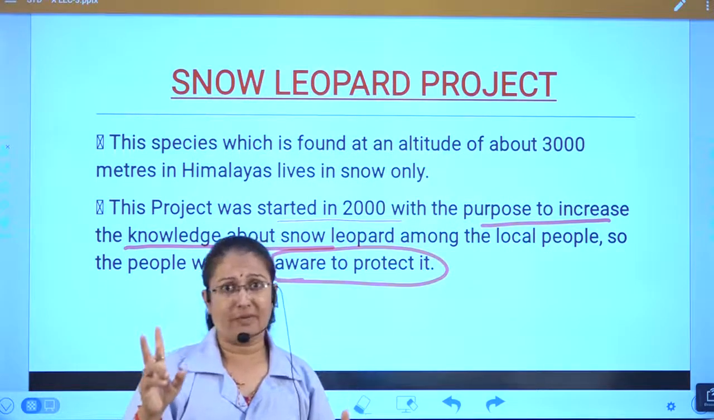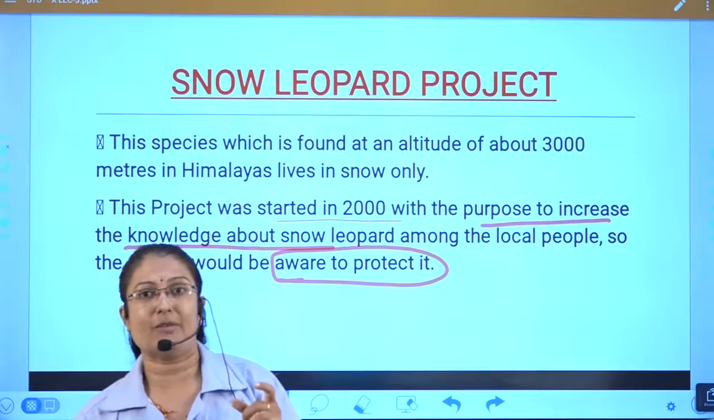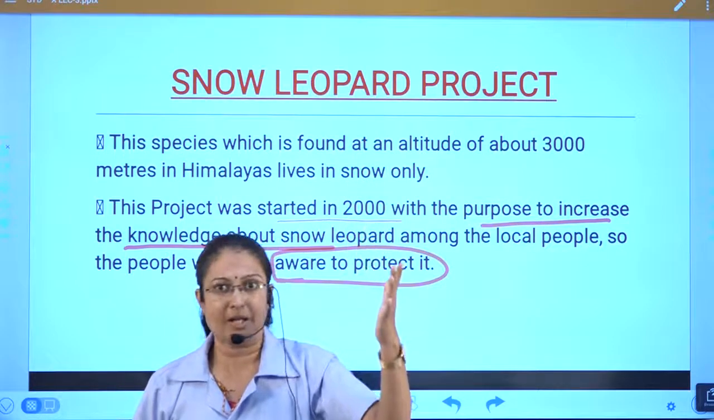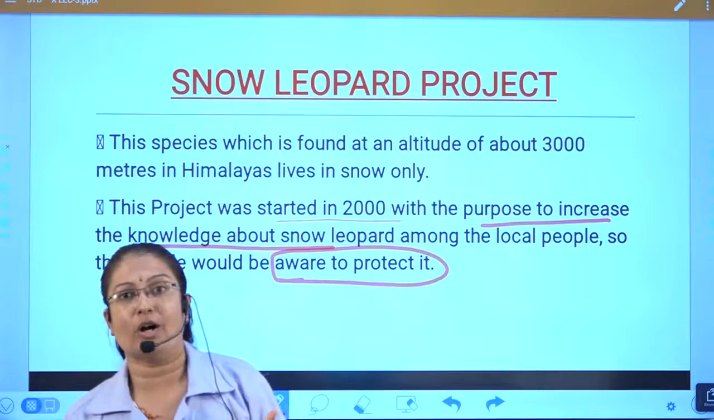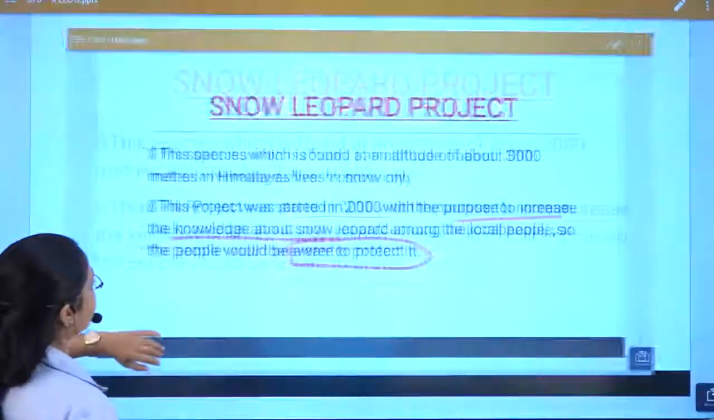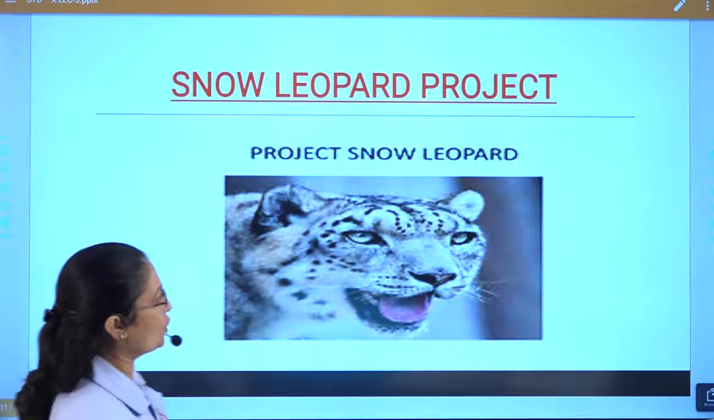So two points we will keep in mind. This snow leopard species is found at an altitude of about 3000 meters in the Himalaya region, and this project was started in the year 2000. See, this is the image of the snow leopard.